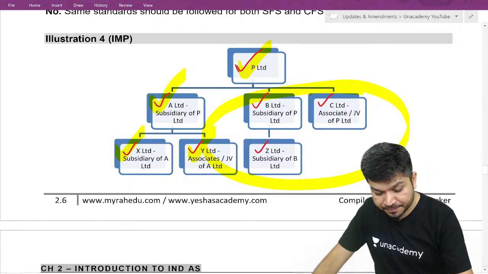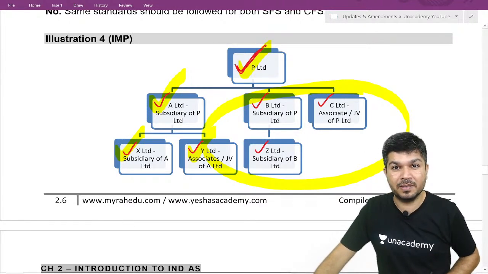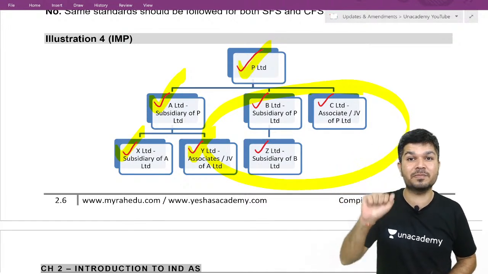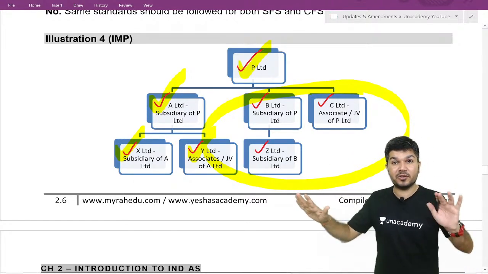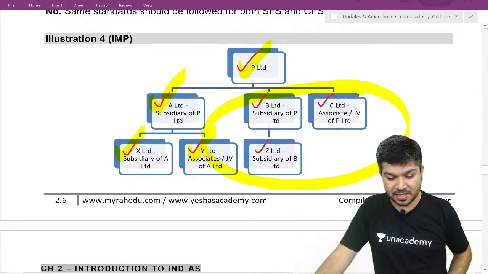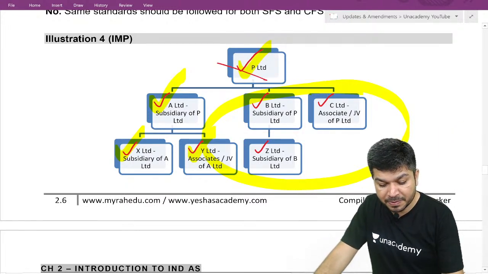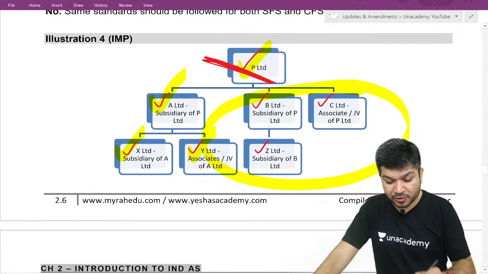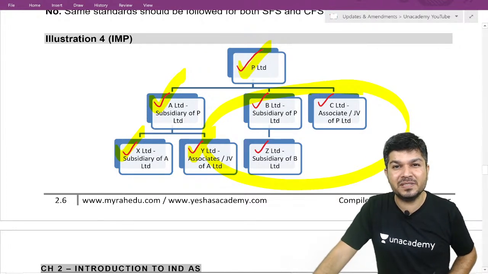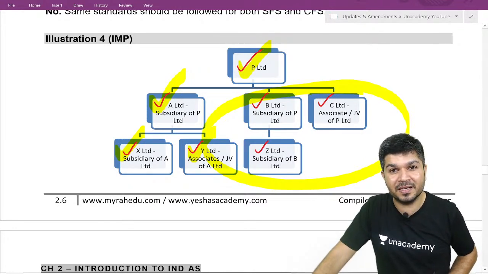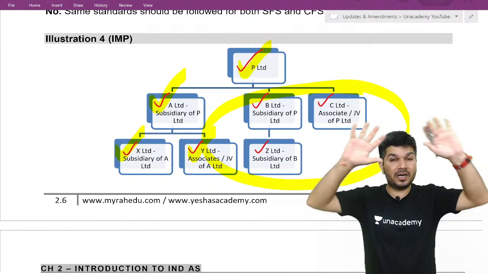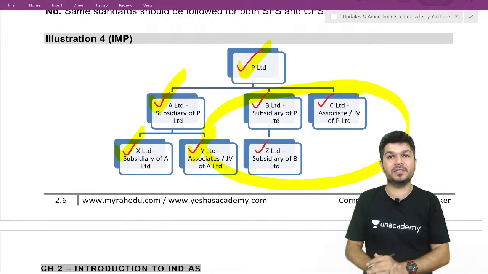But now, if Ind AS is applicable to P, P will prepare financial statements as per Ind AS. And when Ind AS is applicable, your CFS, SFS, both are as per Ind AS. So individual financial and your consolidated financial also as per Ind AS. So if B, C, Z prepare as per AS, it will be difficulty in consolidation. When I consolidate, the accounts have to be based on similar policy.